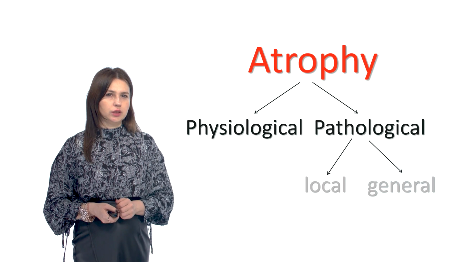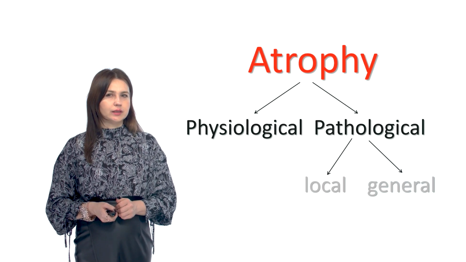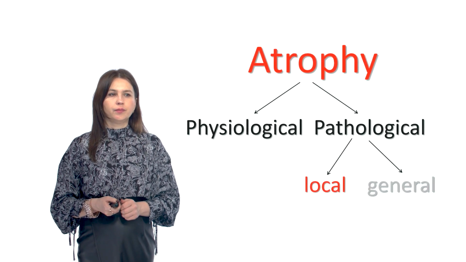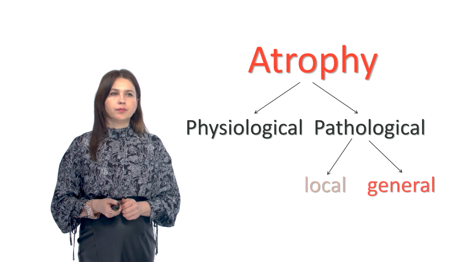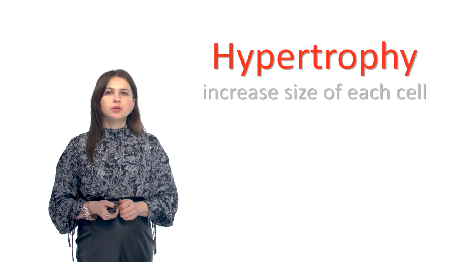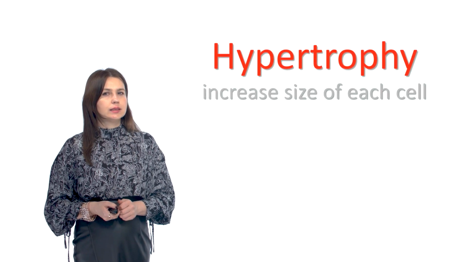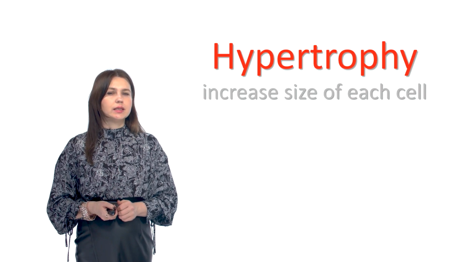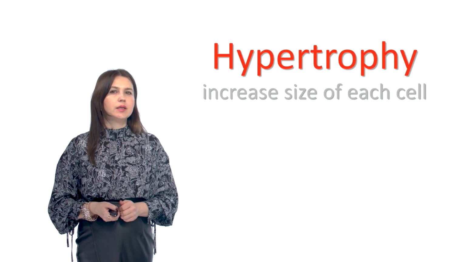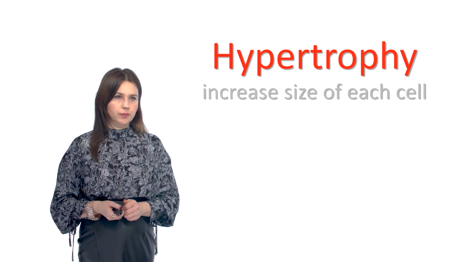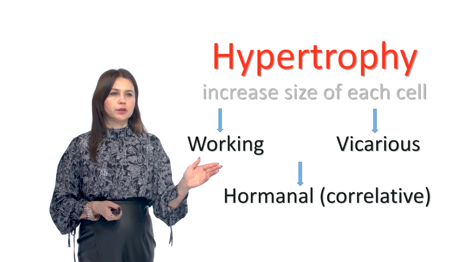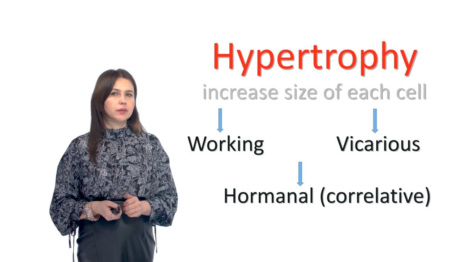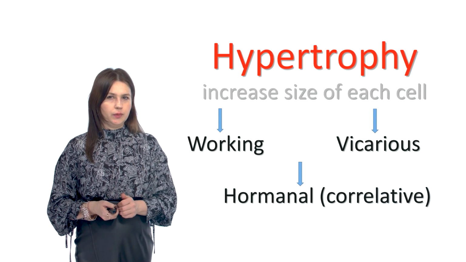General pathological atrophy, it's more about cachexia. Hypertrophy. Hypertrophy is an increase of the size of an organ or tissue due to the increased size of each cell. There are three main forms of hypertrophy: working hypertrophy, vicarious hypertrophy, and hormonal hypertrophy.